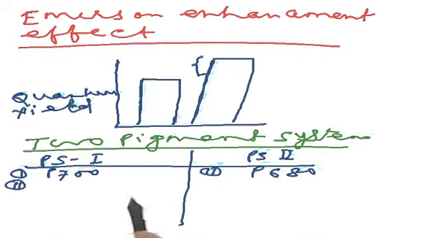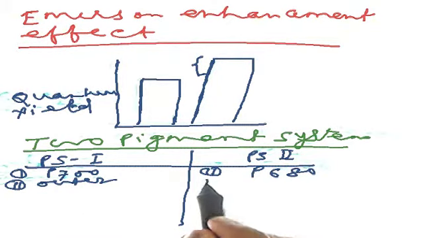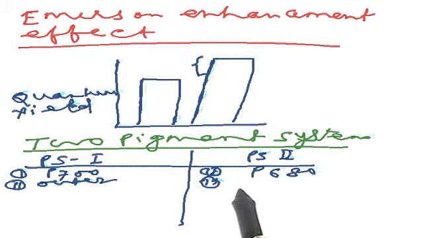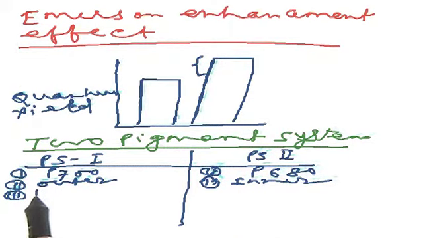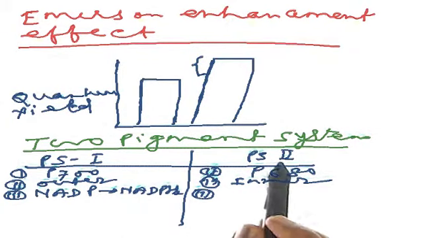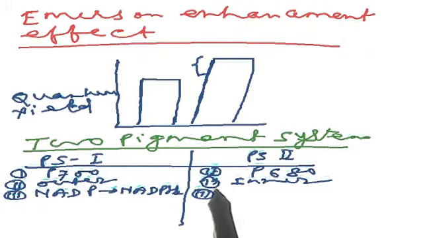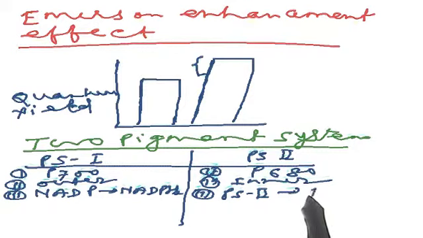PS1 is located on the outer surface of thylakoid, PS2 is located on the inner surface of thylakoid. PS1 is associated with reduction of NADP to NADPH2.